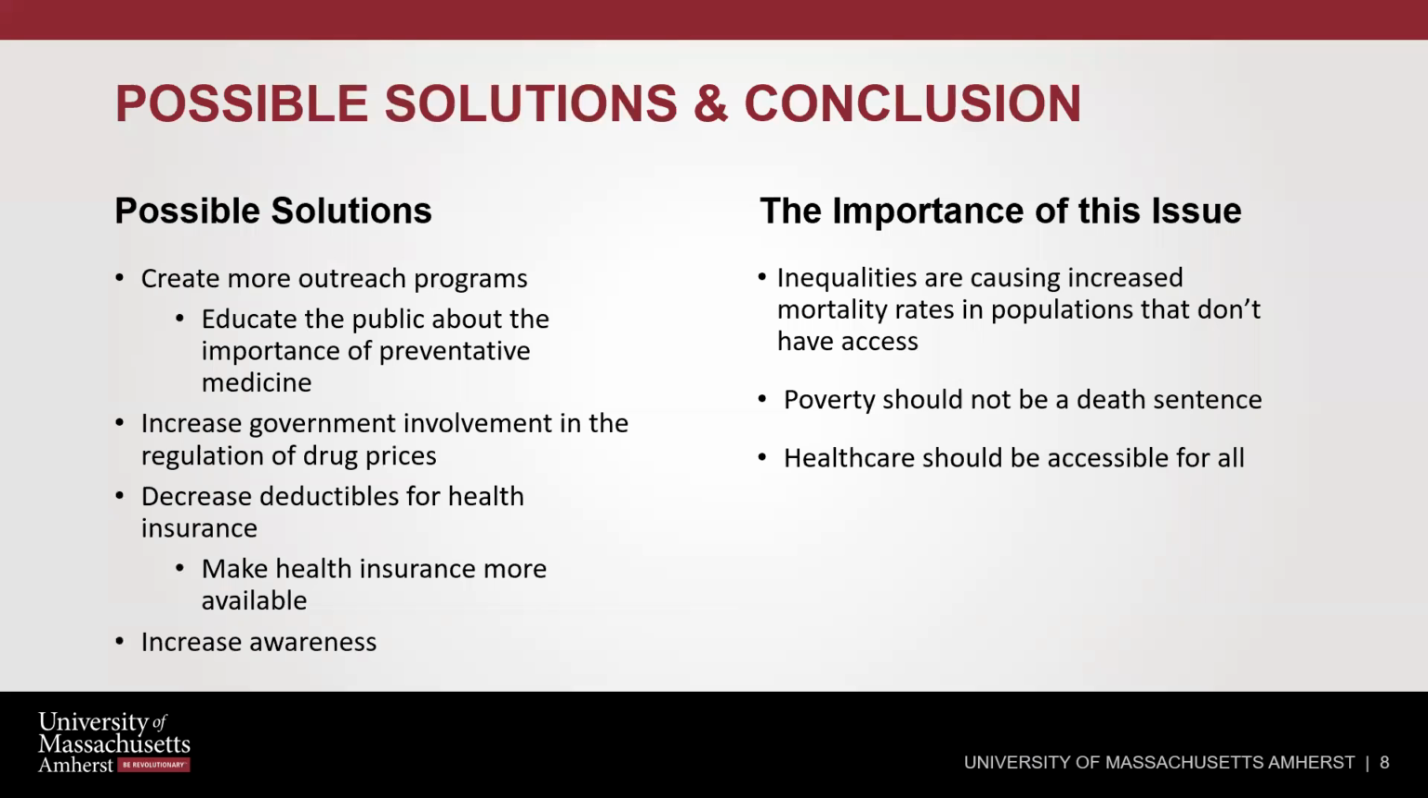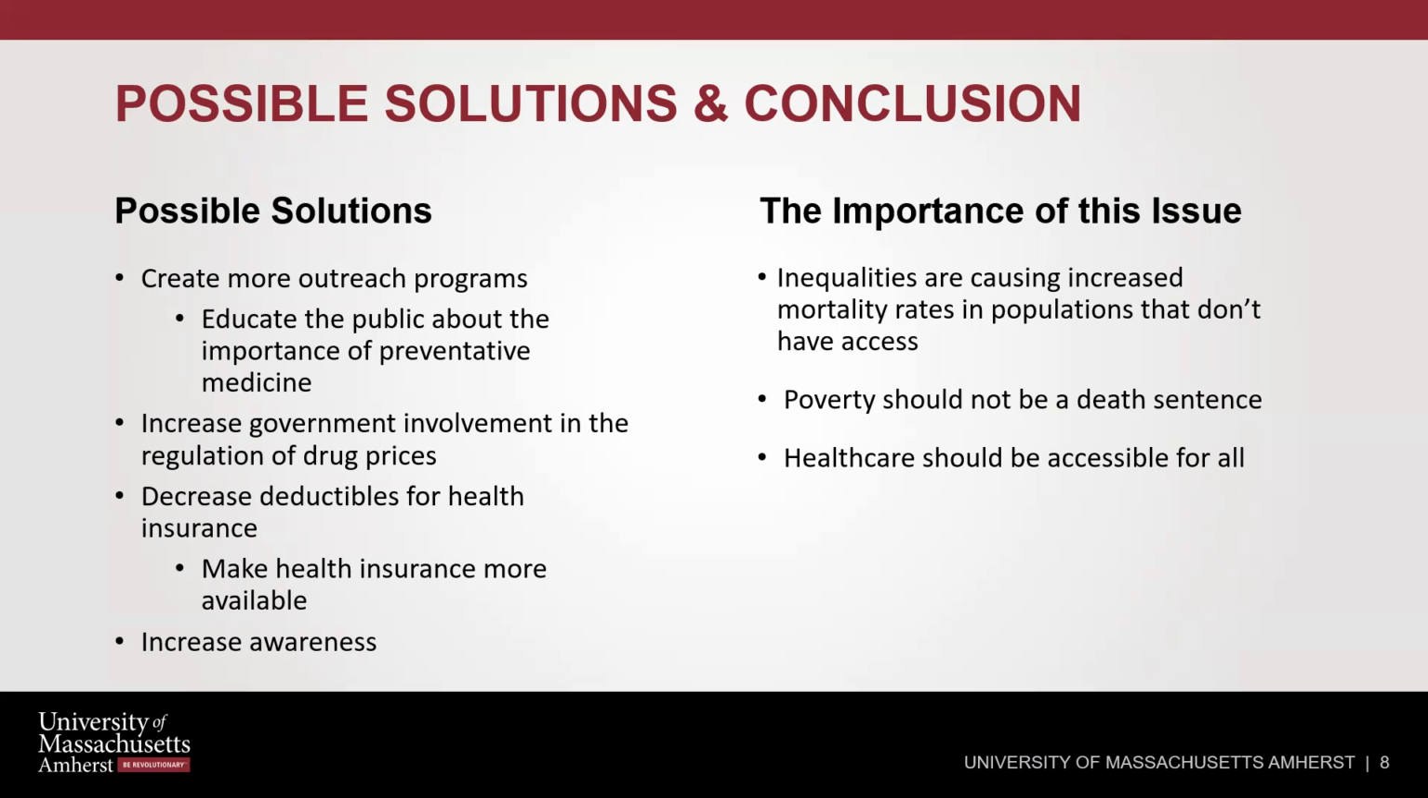So possible solutions, I propose that we create more outreach programs. If the public is educated on how important preventative medicine is, they'll be more likely to seek out annual mammograms or seek out affordable options to getting preventative checkups. Also, I did not touch upon drug prices in this video, but increasing government involvement in the regulation of drug prices is important, because the reason that healthcare and chemotherapy cost so high for breast cancer is because of the prices set by private manufacturers for chemotherapy drugs.